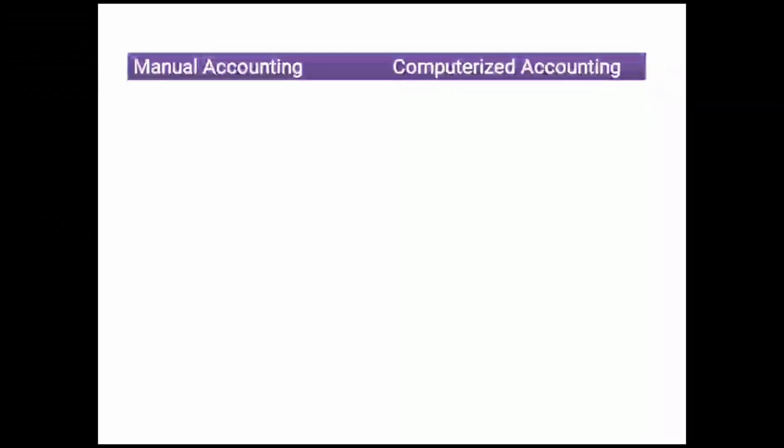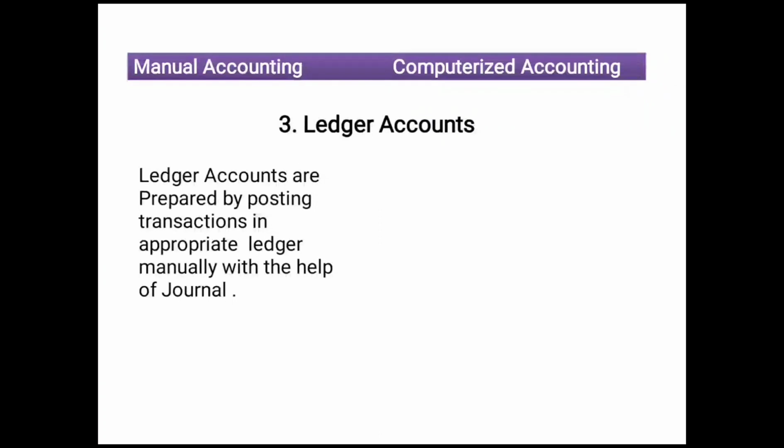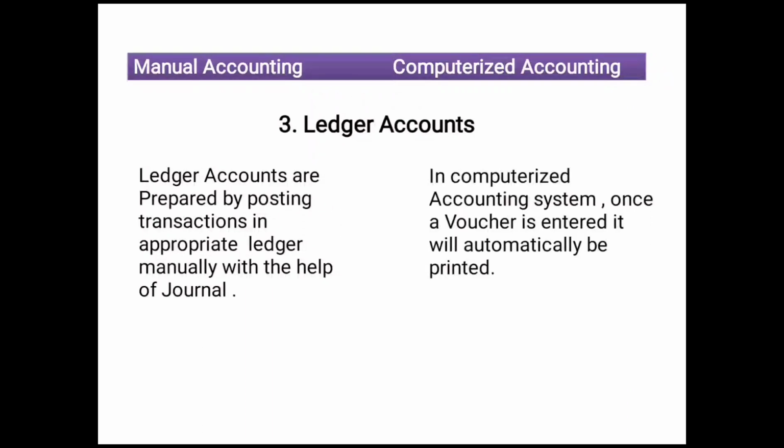Next point, third point, ledger accounts. In manual accounting system, ledger accounts are prepared by posting transactions in appropriate ledger manually with the help of journal. In computerized accounting system, once the voucher is entered, it will automatically be printed.